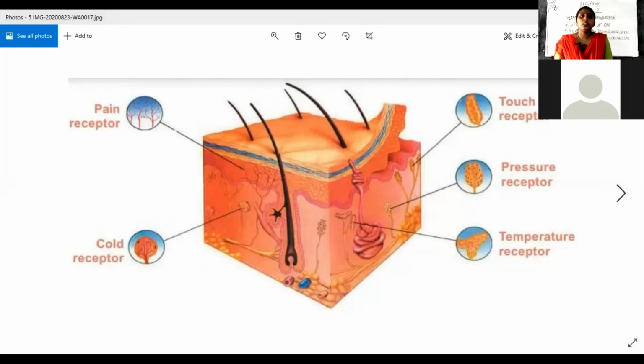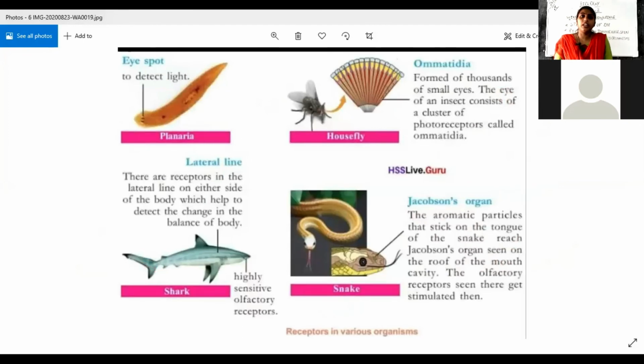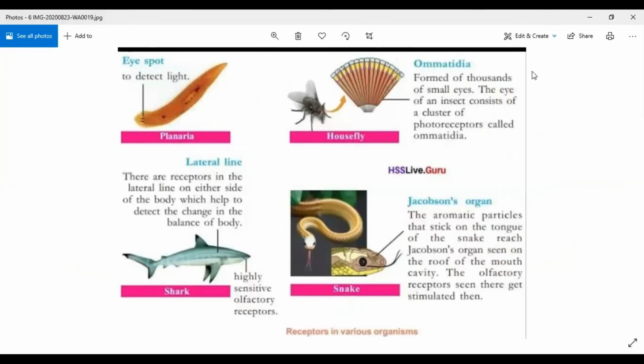We can see the receptors present in different organisms. In the organism planaria, eye spots are present. Then in the housefly, it is ommatidia. What is ommatidia? It is formed of thousands of small eyes. The eye of an insect consists of a cluster of photoreceptors called ommatidia. So ommatidia is the photoreceptor present inside the eye of the housefly. That is the receptor present in the housefly.